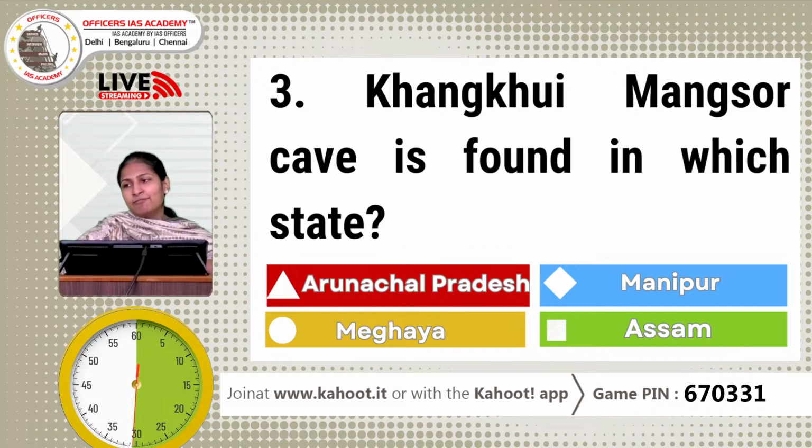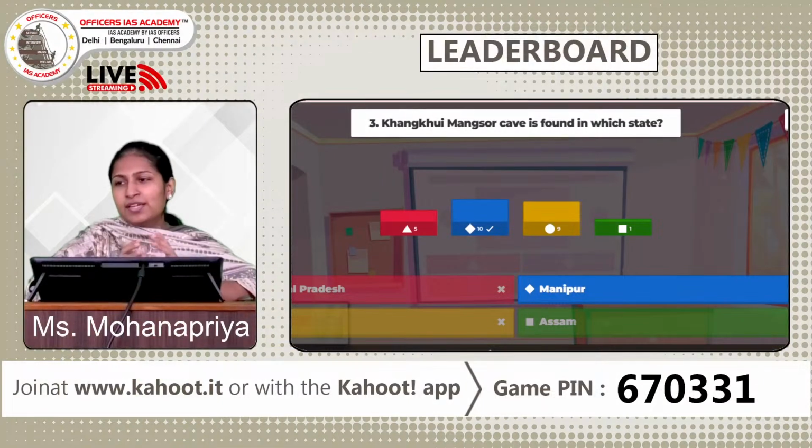So here, there's been small confusion between Meghalaya and Manipur. However, the majority of students, 10 students, have given the right answer, which is Manipur. So Kangchup Mansor cave is a limestone cave found in the state of Manipur. It seems to have been used during the Second World War, where the army men were hiding. So it was used as a hiding spot during World War II.